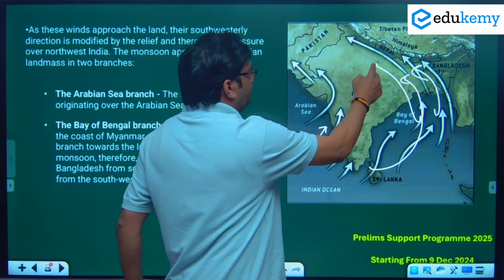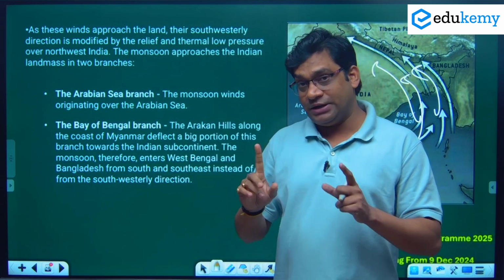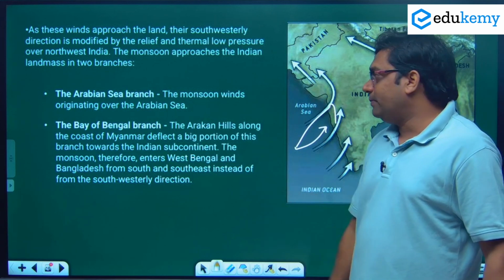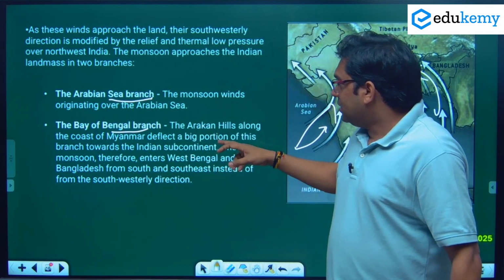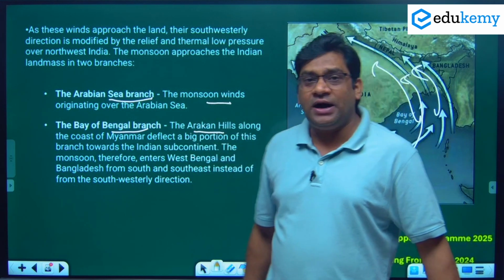Okay, so the monsoon enters from both the Bay of Bengal branch and the Arabian Sea branch, not only one branch. Okay, so this is how the monsoon enters India and divides into two branches. ठीक है, so Arabian Sea branch and Bay of Bengal branch. So this monsoon wind originates from the Arabian Sea because of the presence of Arakan hills.